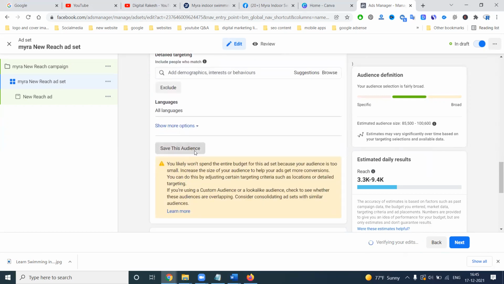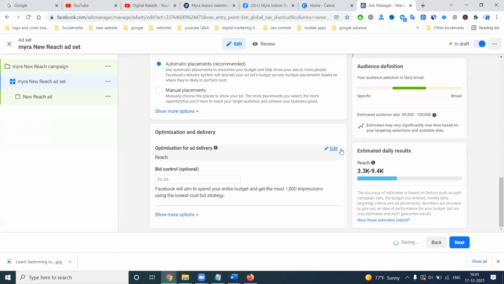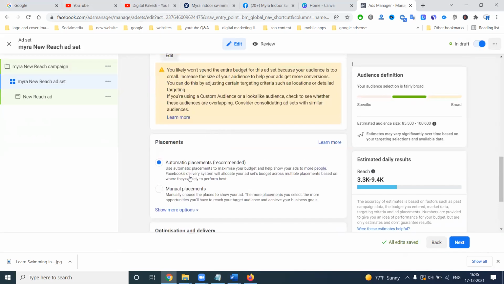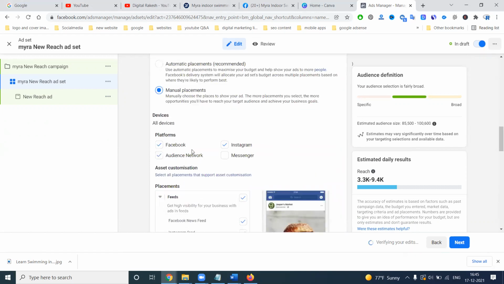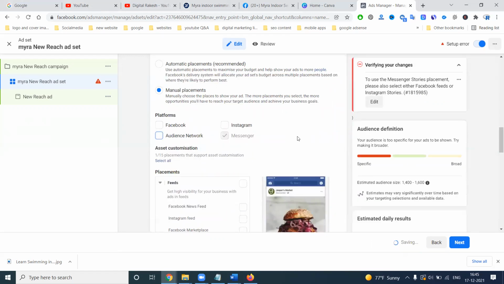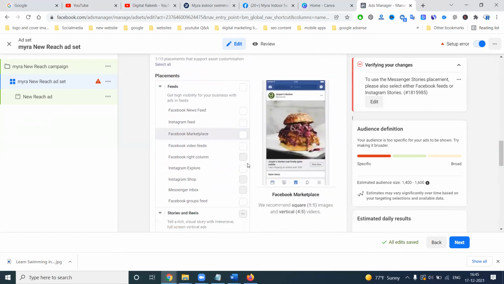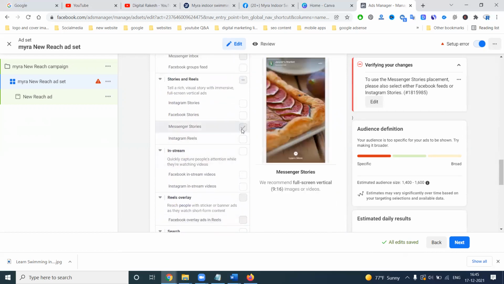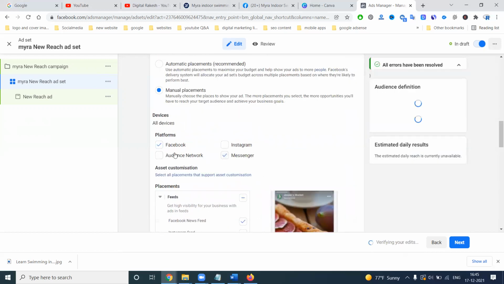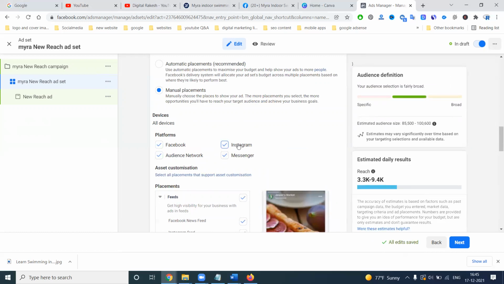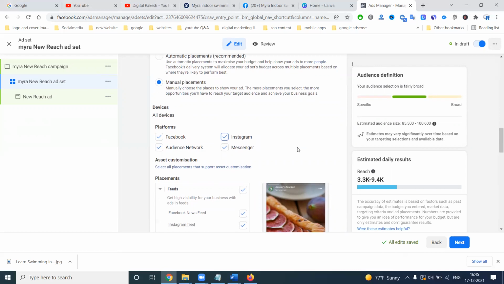So what is the purpose? People know about your particular customers here, so they're targeting a larger audience. These will be placements. They will support Instagram, Facebook, Audience Network, and Messenger also. The previous boost post option was not showing for Messenger. This also will show the Messenger option. See this Messenger. People will click here, they click the learn more option. So always remember, once you create a Facebook ad, it will show on Facebook, Instagram, Audience Network, and Messenger also.